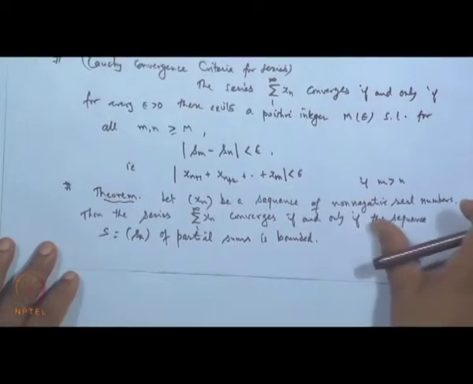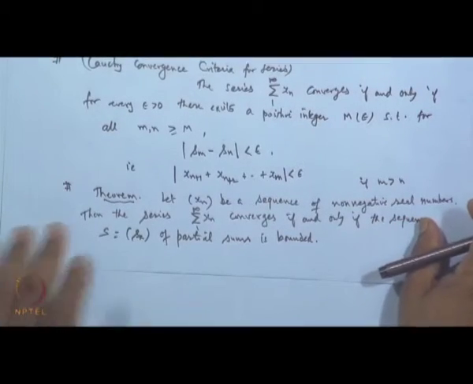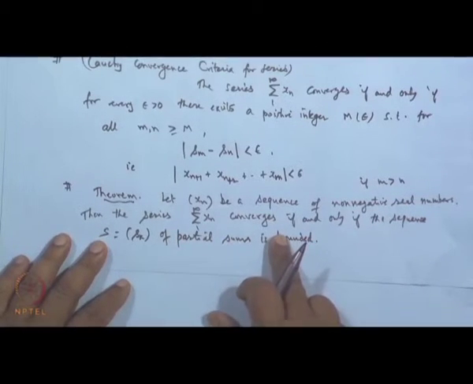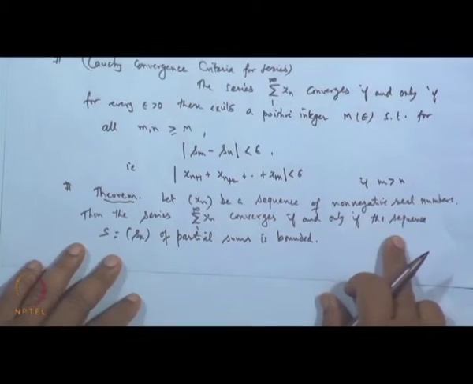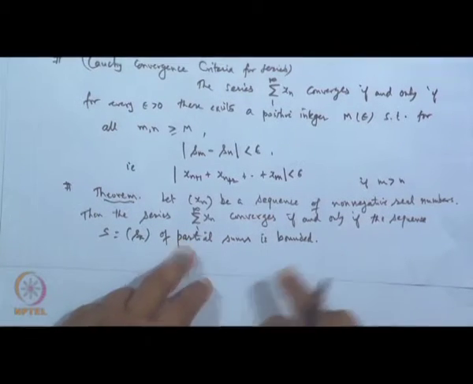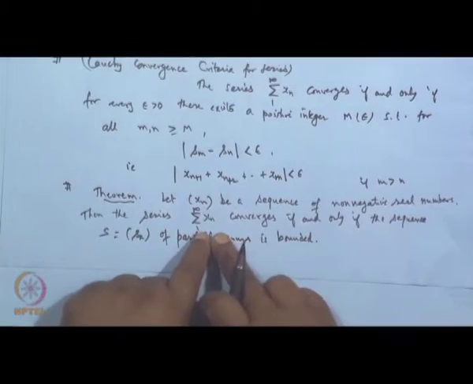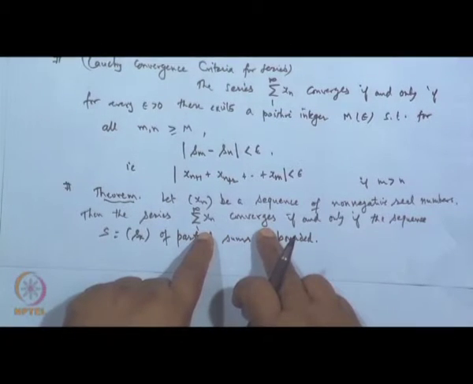What is given is that x_n is a sequence of non-negative real numbers, maybe some are 0. The series is convergent if and only if the sequence of partial sums is bounded. So, suppose the series converges, it means the limit of S_n exists.